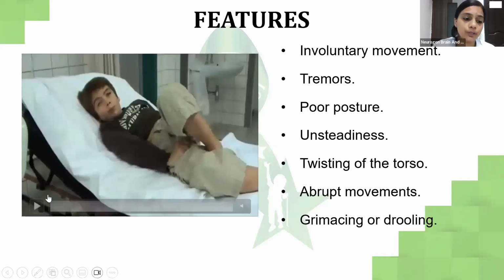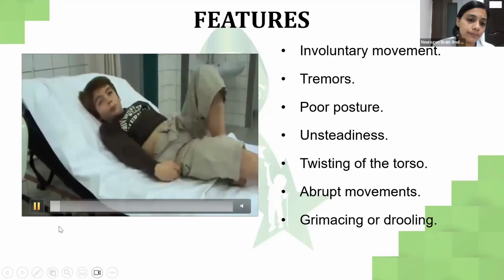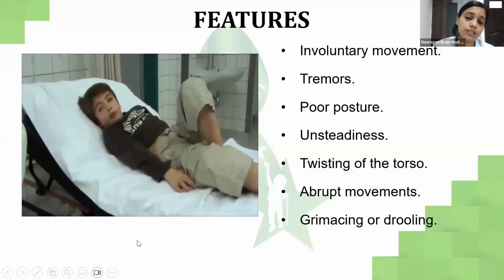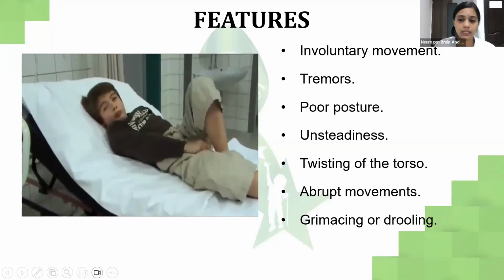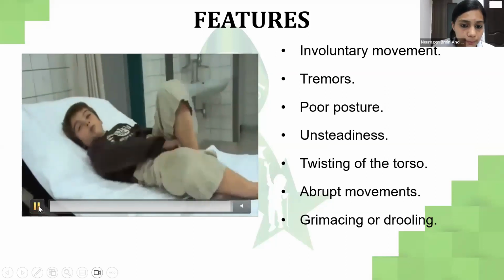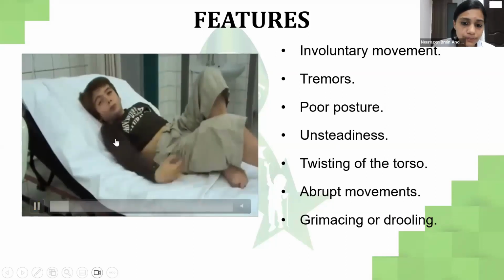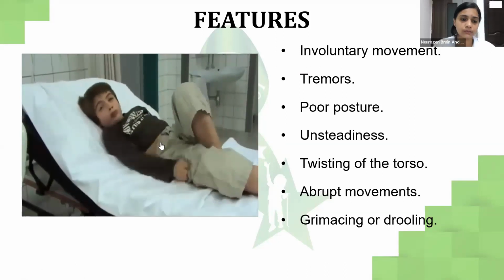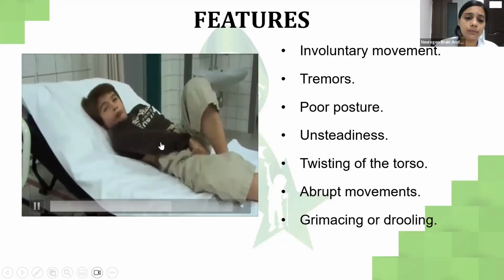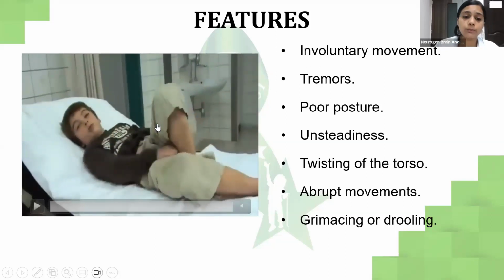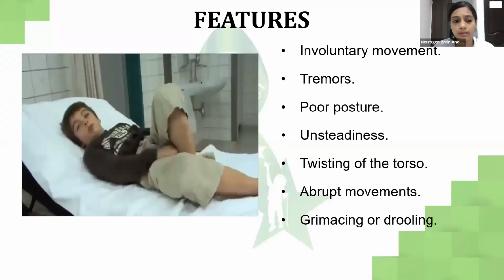If you see this video, this child is showing involuntary movements, tremors, unsteadiness. If you see his face, I shall play it again. If you see his face, there is grimacing or drooling. And there's unsteadiness that we can see. We don't know when the movement and which part of movement will come next.